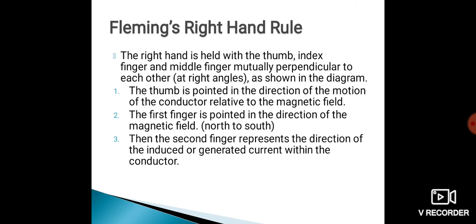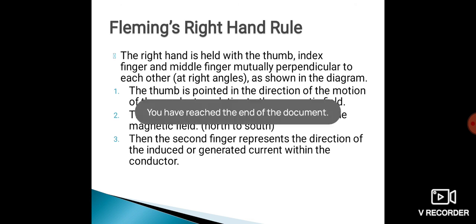The first finger is pointed in the direction of the magnetic field. And the second finger, the middle finger, represents the direction of induced EMF in the conductor. So the thumb represents the motion of the conductor, the first finger represents the magnetic field, and the last, our required thing, the middle finger, shows the direction of induced EMF.